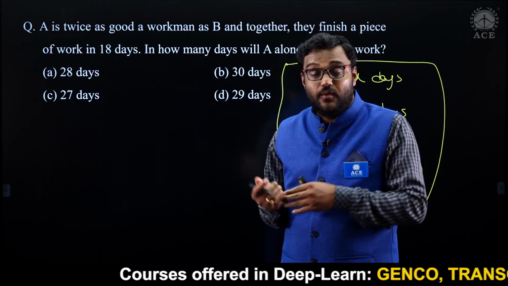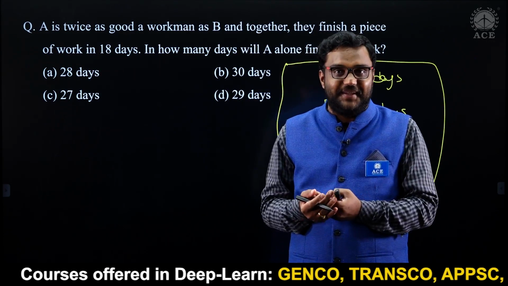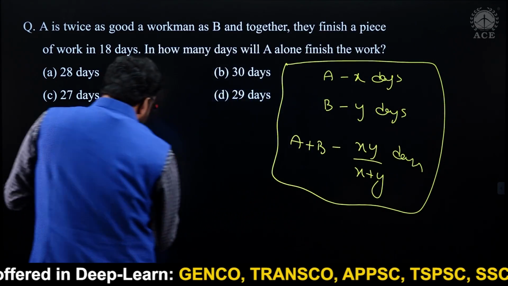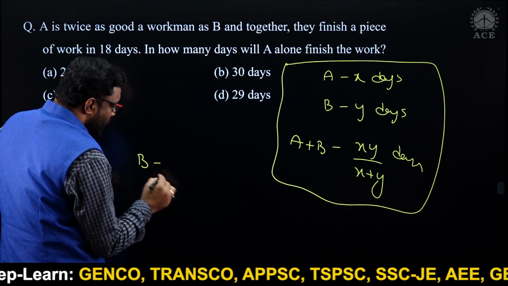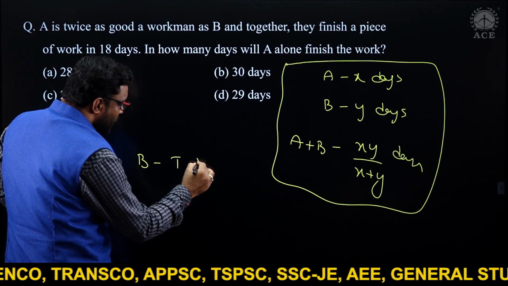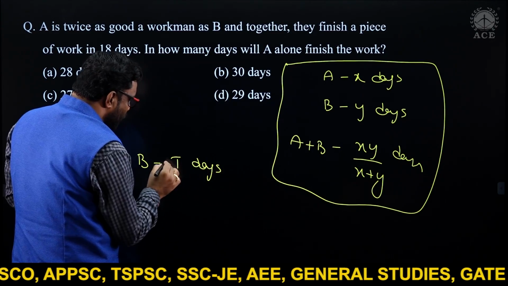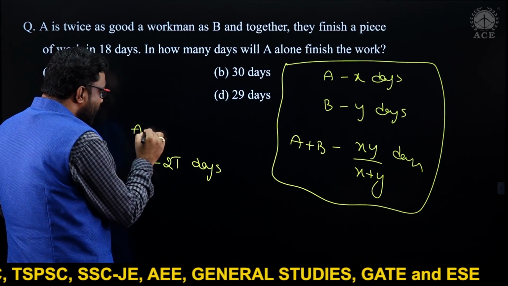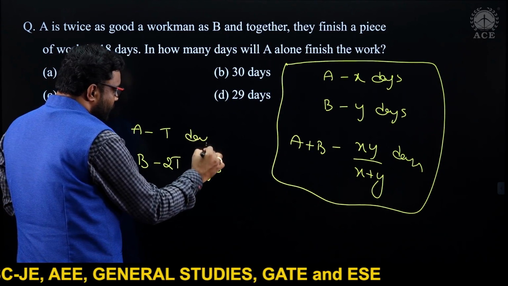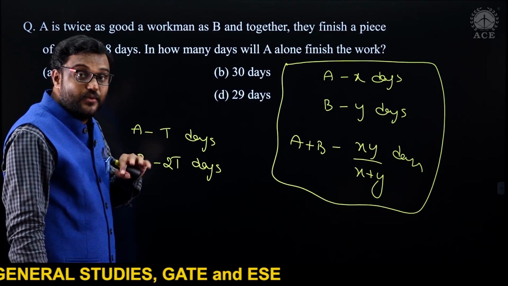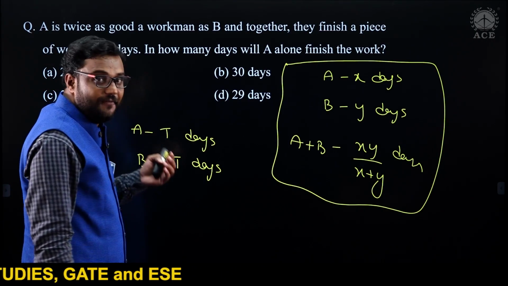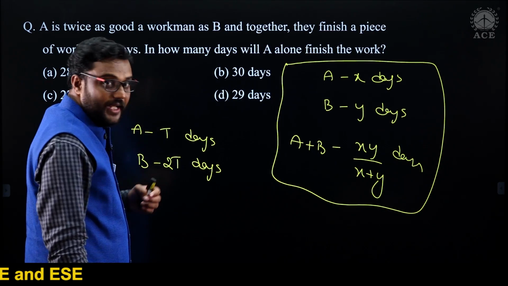Now see here, A is twice as good a workman as B. Fine. So a good workman means he'll take less time. Suppose B is taking 2T days, then A is taking only T days to complete the work. Half of that. Twice as good a workman means he'll take half of the time.